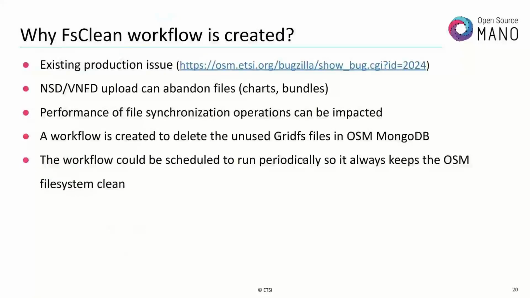Why did we select this FsClean workflow? I will provide some background here. There was one existing production issue. The bug was raised with ID 2024. Basically, the problem is NSD and VNFD uploads can abandon some files in the database. Those could be charts or bundles, anything. And the performance of file synchronization could be affected.